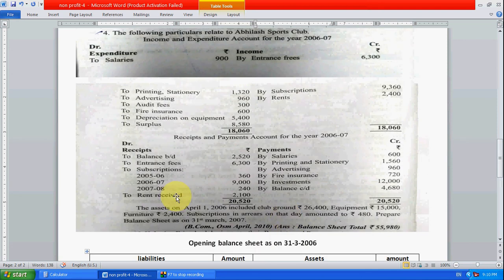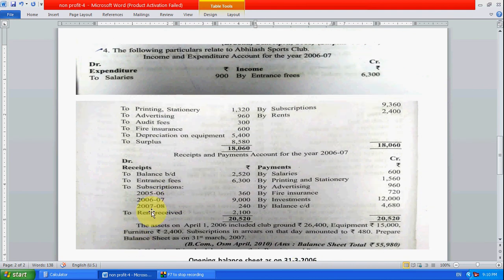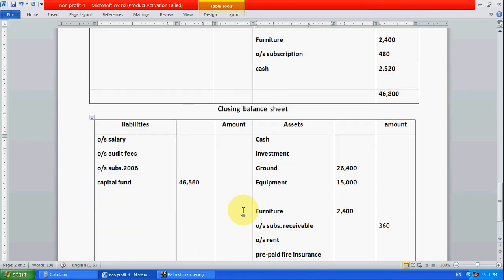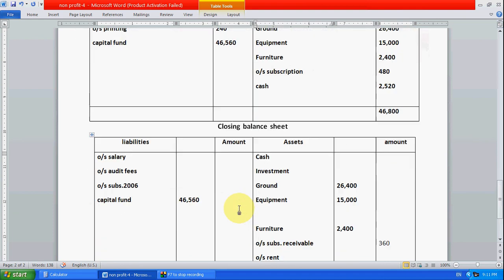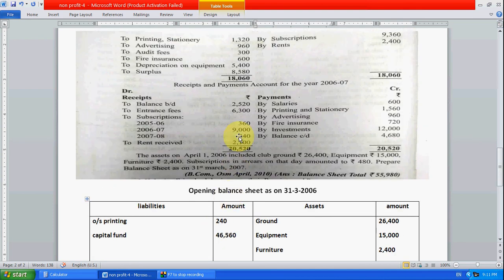Now after subscription, here see 2007 and 8 subscription we have received this year only. We have received in advance, means we have completely closed the account, means we have to return it. That's why. So we have received in advance, so take it into the liability side. So how much? 240.